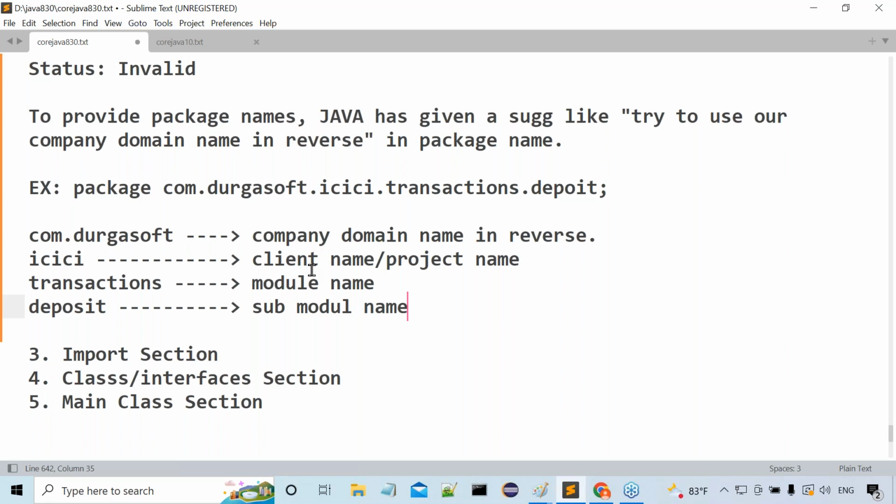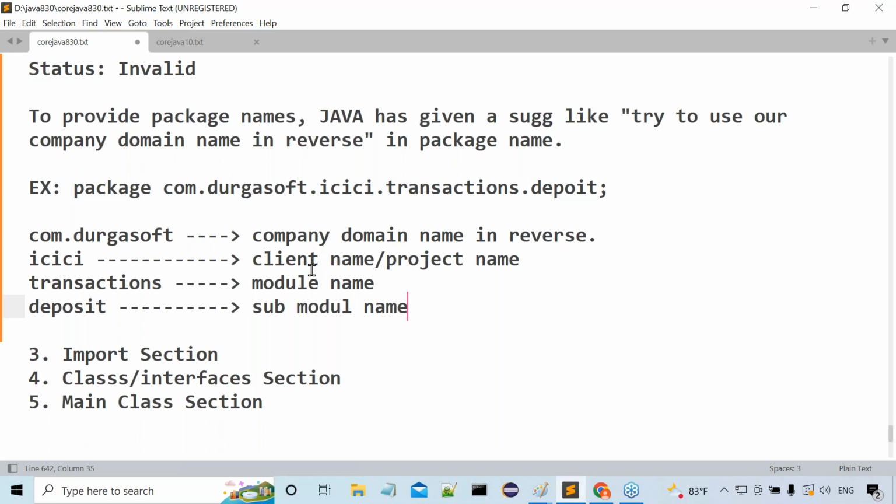Because in the package name, the TCS domain name in reverse must be used. But here he has used com.durgasoft, as part of his practice. He had very good practice on his laptop with Durgasoft programs, so he wrote com.durgasoft. Finish. He's not an experienced person. He came directly from Durgasoft, finish. This kind of situation will come.